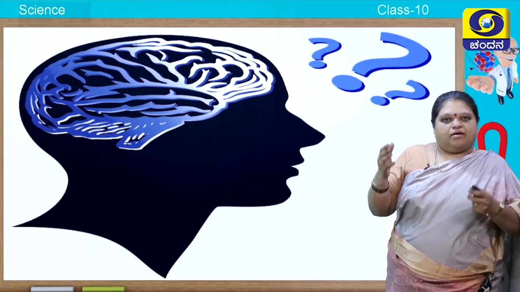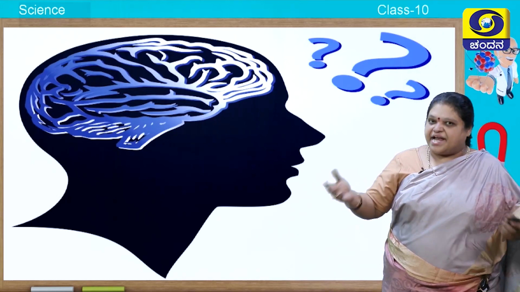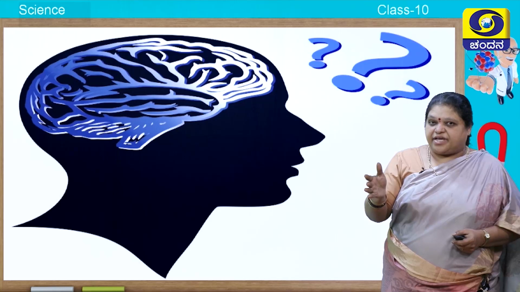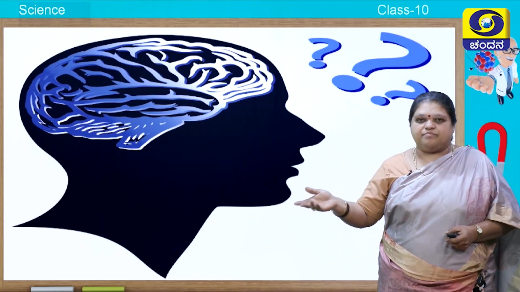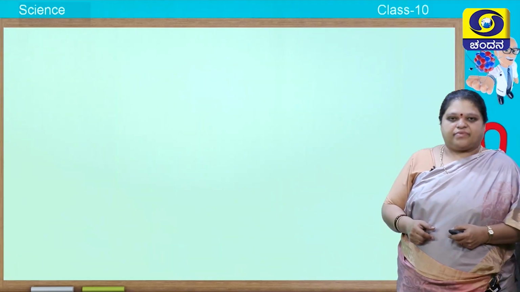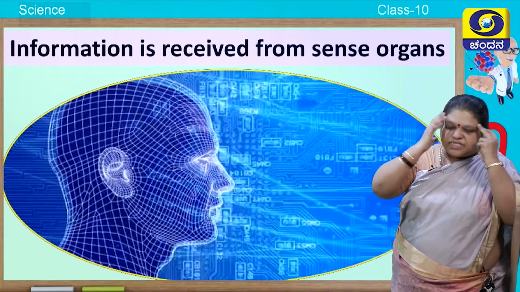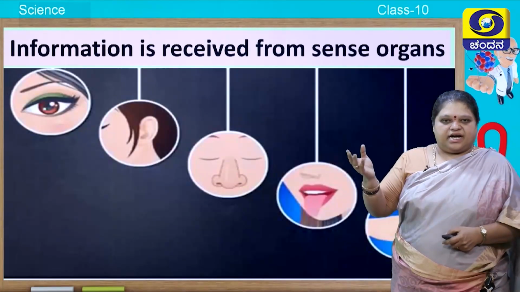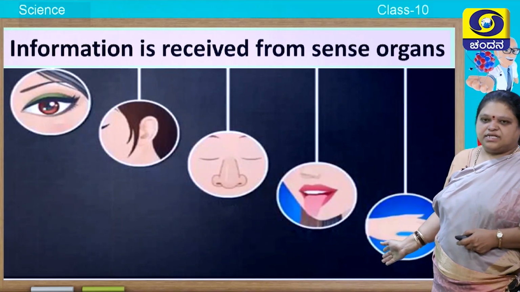thinking, memory, imagination, creativity, identifying, observing, creation, discovery, inventions, all these are done by the brain. Not only that, it receives information from the sense organs, the eyes, ears, nose, tongue and also the skin.